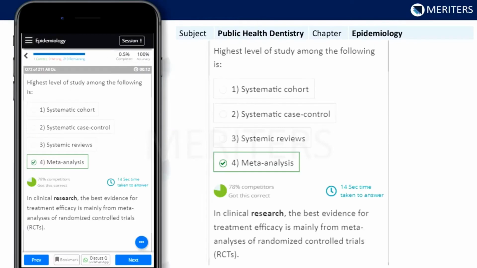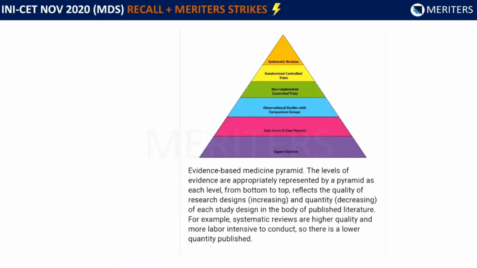We have a similar question in public health dentistry, chapter epidemiology, where in the question bank it's asked: highest level of study among the following is. We have given four options. First option was systemic cohort, next is case control cohort, next is systemic reviews, and one is meta-analysis. In clinical research, the best evidence for treatment efficacy is mainly from meta-analysis. Now, how will we arrive at this conclusion? Here in this question, it is meta-analysis.